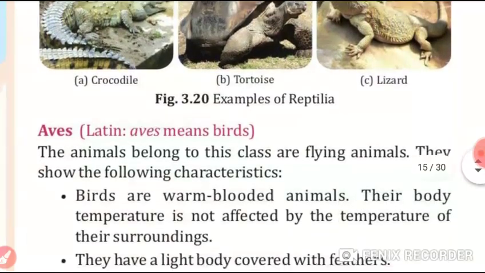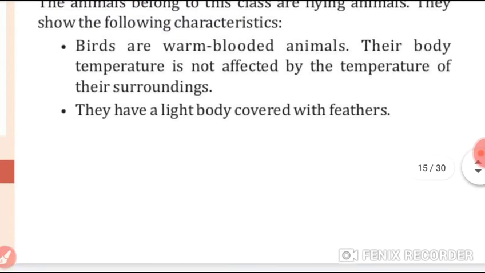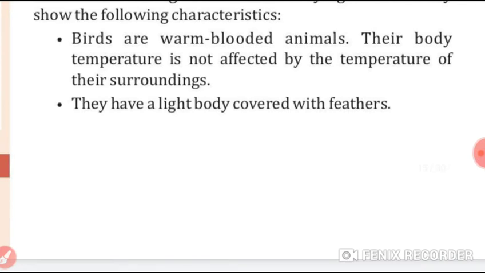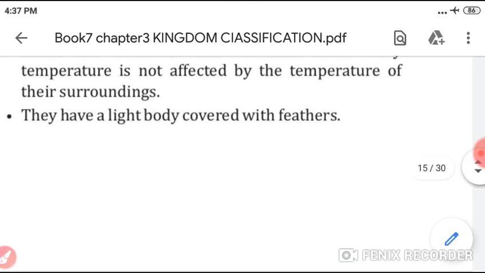Okay, now we will study about aves. Aves means birds, students. What are the characteristics? They are warm-blooded animals. Their body temperature is not affected by the temperature of their surroundings, students. They have a light body, and their body is covered with what?